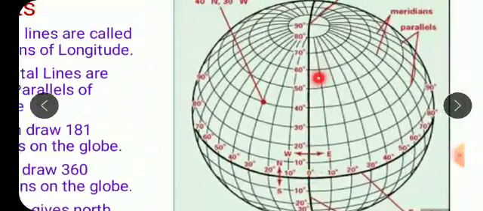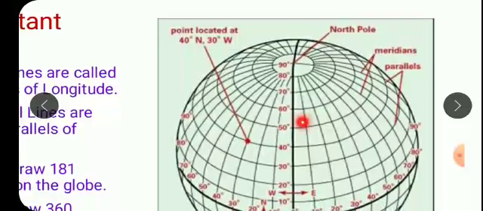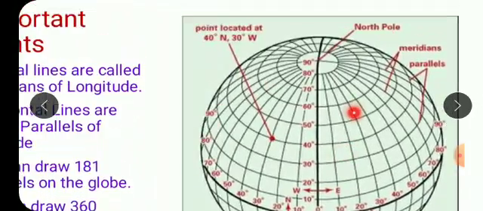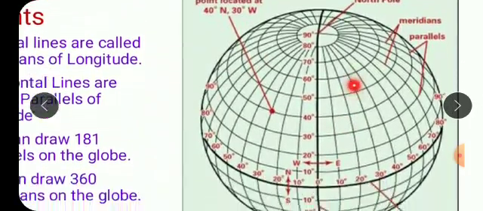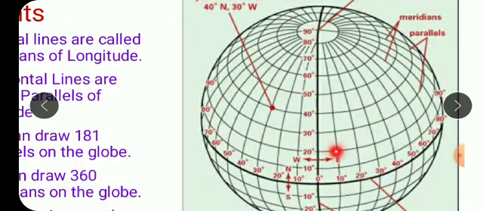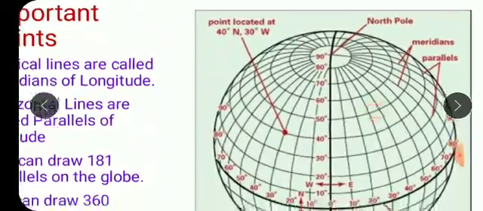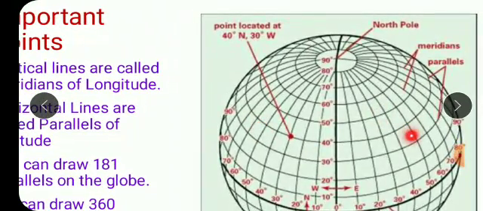What is the other name for prime meridian, children? It is 0 degree meridian. And what is the other name for this equator? It is also known as great circle, okay? So remember always, vertical lines, meridians of longitude. Horizontal lines, they are the parallels of latitude, okay? Because of parallels, we get northern and southern part, and because of meridians or longitudes, we get western and eastern part, okay?